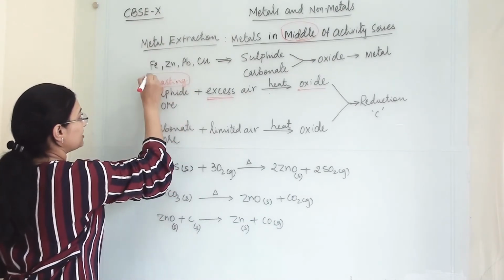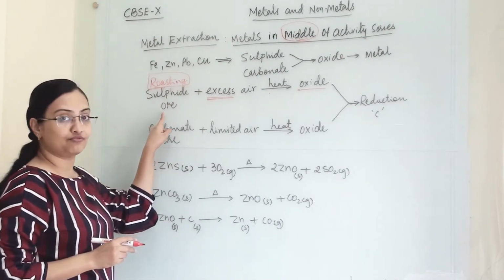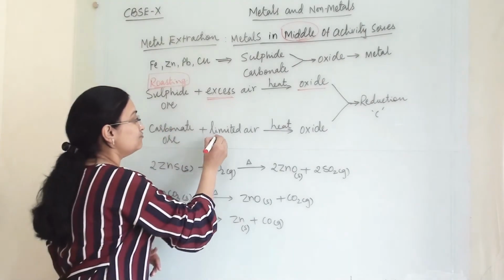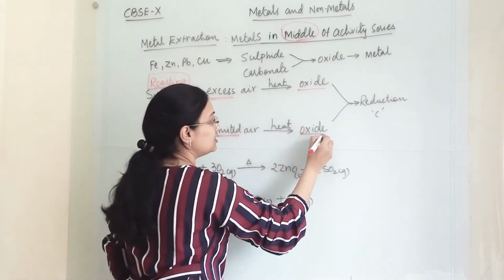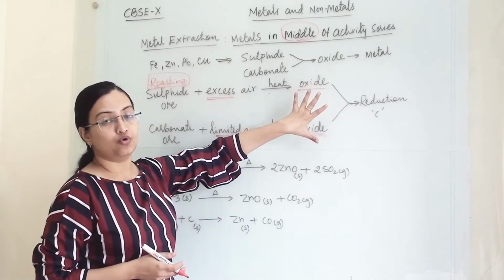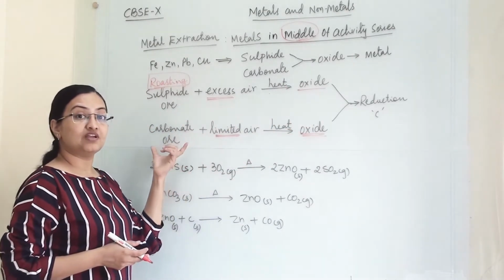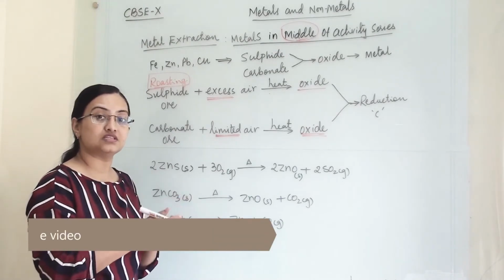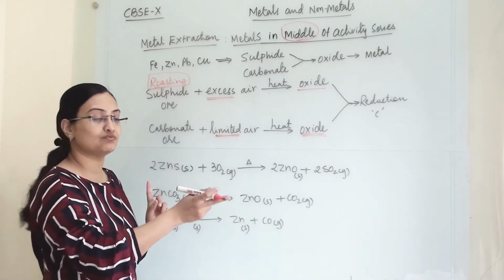When sulfide ore of a metal is there, we perform roasting. When carbonate ore is there, we heat it with limited air and get oxide. From both methods we get the oxide ore of that particular metal, but the process is different because the metals are combined with sulfur or carbonate, so those elements and ions are different.